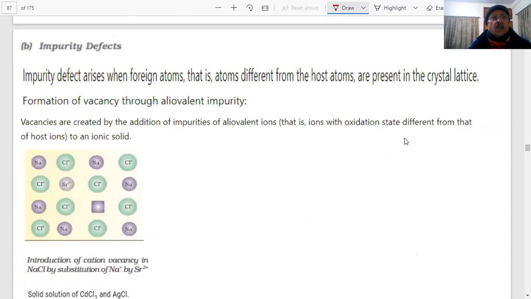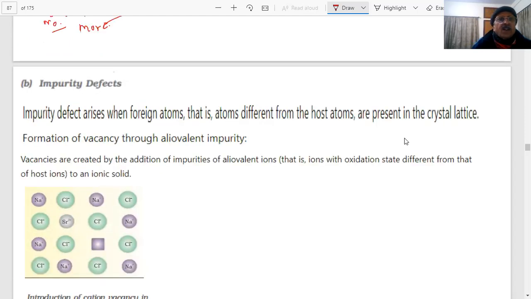Students, we are still discussing stoichiometric defects. The stoichiometry is not disturbed in any of the defects I have shown so far. Third, we are coming to impurity. What do you mean by impurity, students?